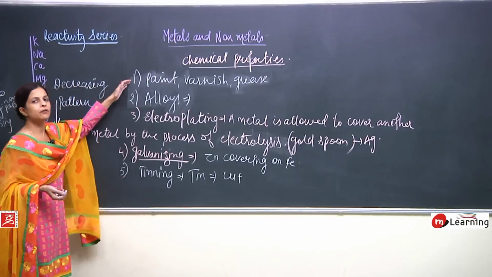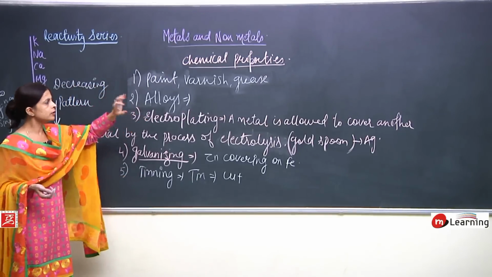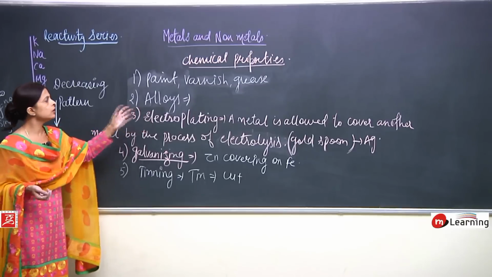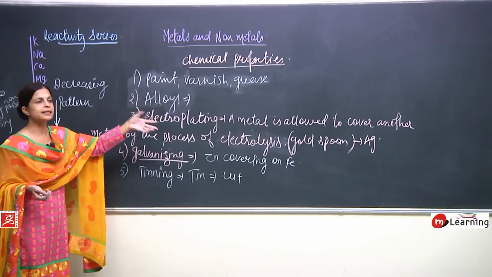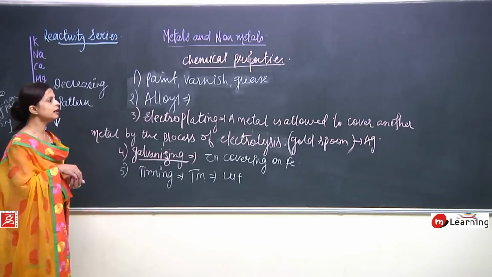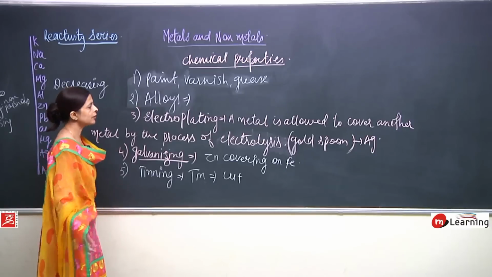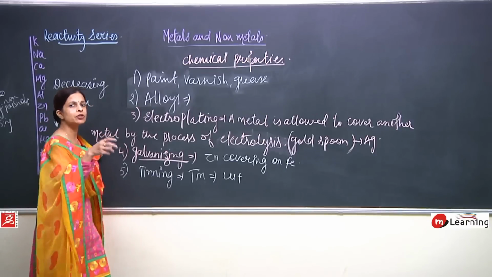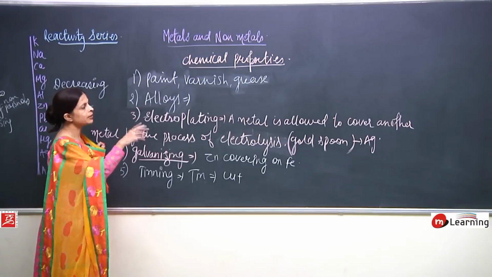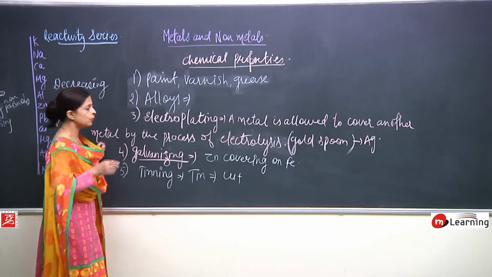First is paint, varnish and grease. Second is alloy. In alloy, one metal is allowed to mix with some other metal or non-metal, so that its property gets changed and then it does not rust. Electroplating, here one metal is allowed to come on another metal by the process of electrolysis, that means one layer gets deposited on another layer, okay. Say for example, the silver spoon is given the coating of gold.